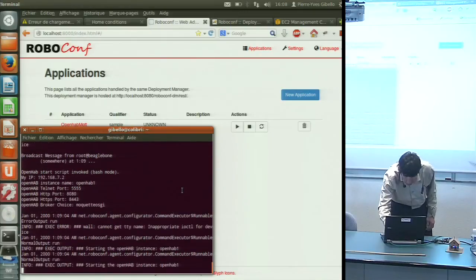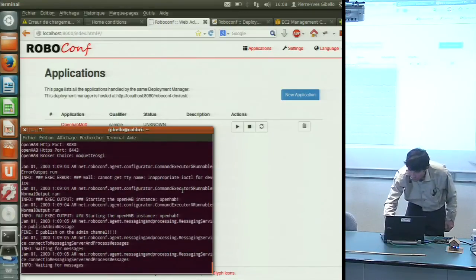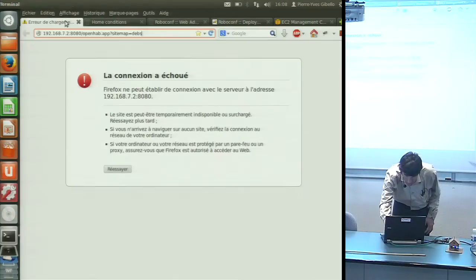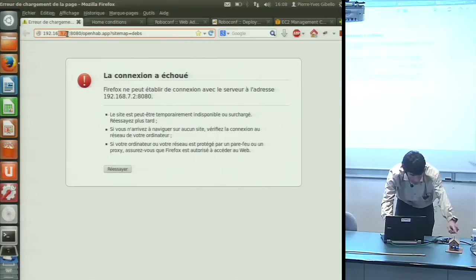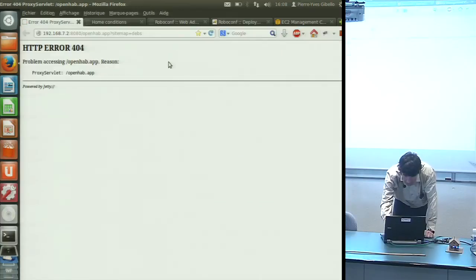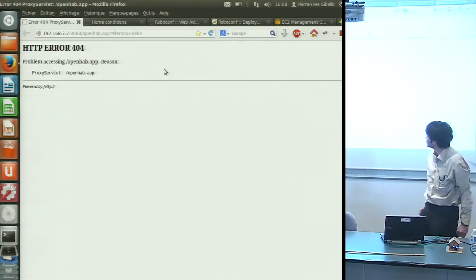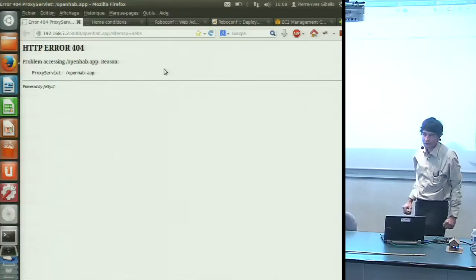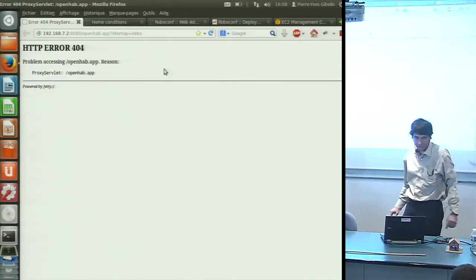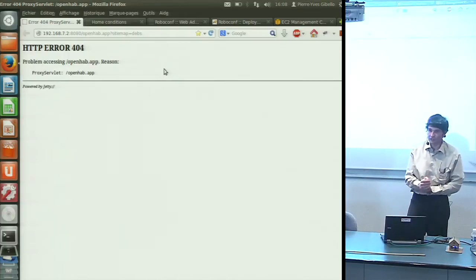Yes. Okay, so now I'm starting my OpenHAB server, which should be here. This one is the IP address of the card. It's over USB, in fact. So I will try to contact it. Maybe it's not yet started, but it's starting. It's not the "can't connect" anymore. It's just 404. So it's currently starting.